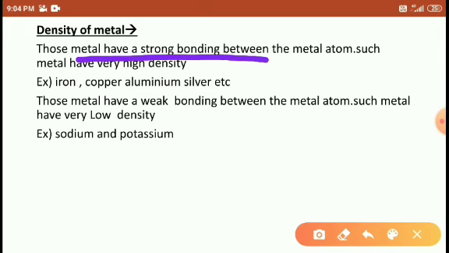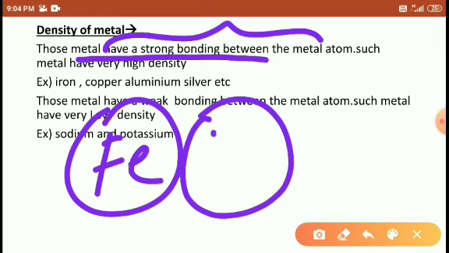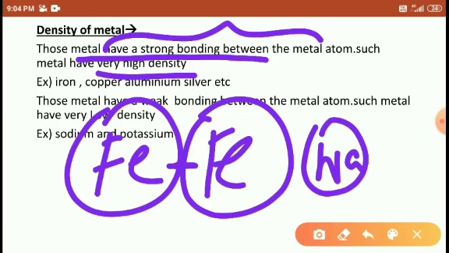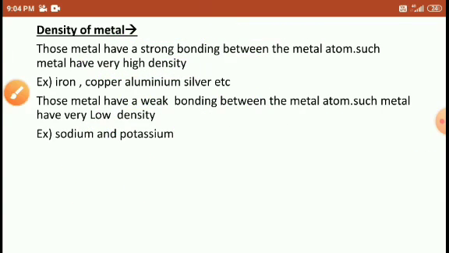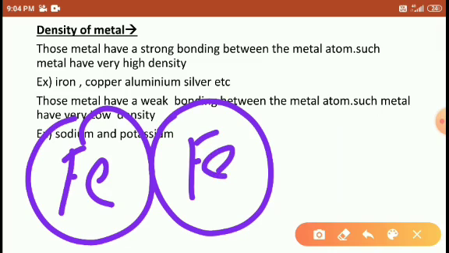metals with strong bonding, like iron, have a high density. Strong bonding metals have a high density, and weak bonding metals have a low density. Right students, because when strong bonding is present there is no space here.